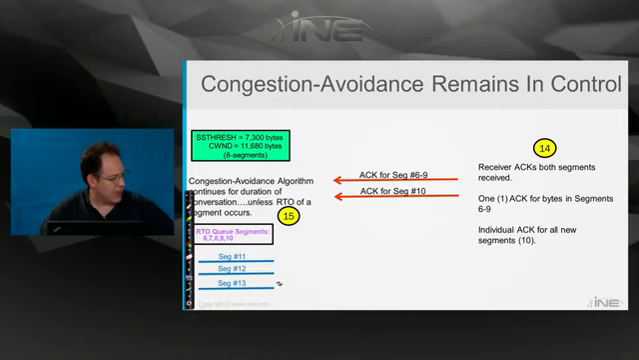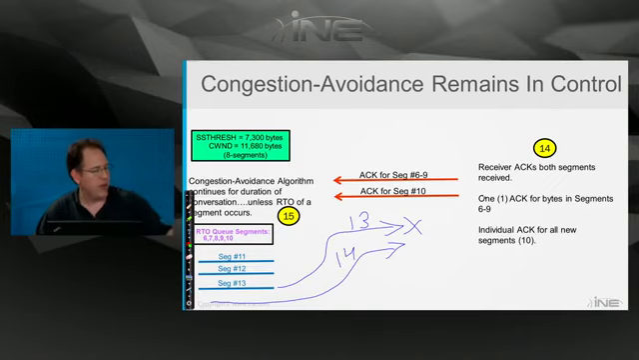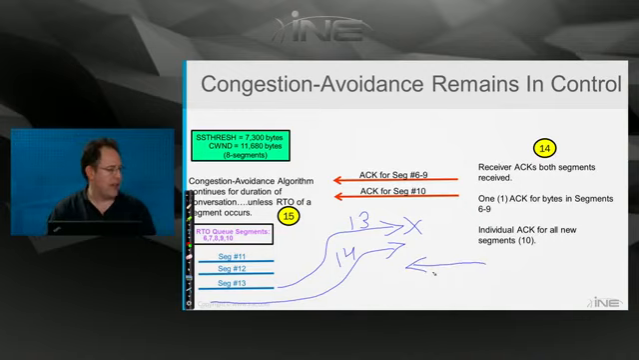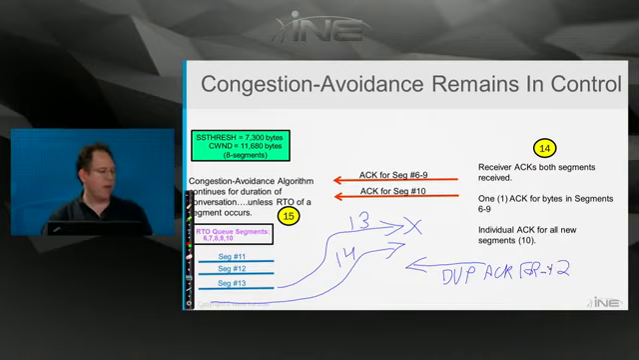So let's say that segment 13 went out, then it got lost, and then segment 14 went out. Well, when the receiver received segment 14, he would say, okay, what was the last valid segment I did get? It was 12. So I'll create a duplicate ACK for 12. But let's say there's nothing else that happens at this point.